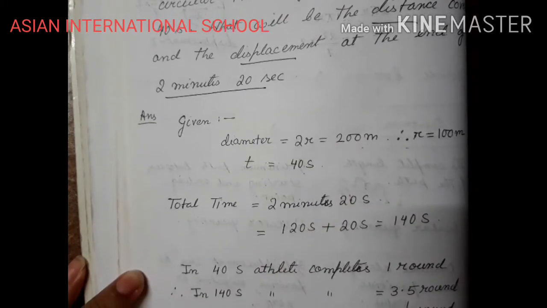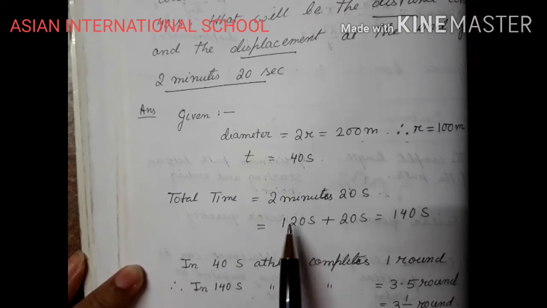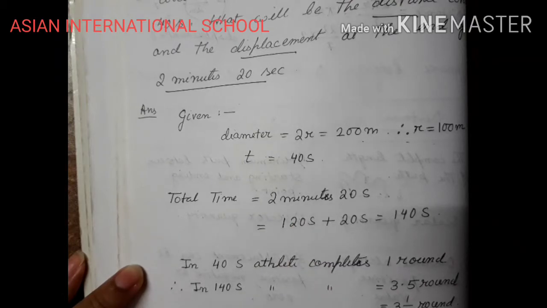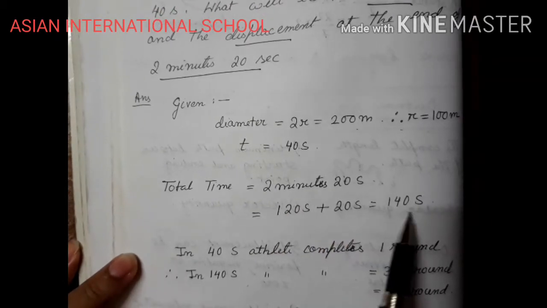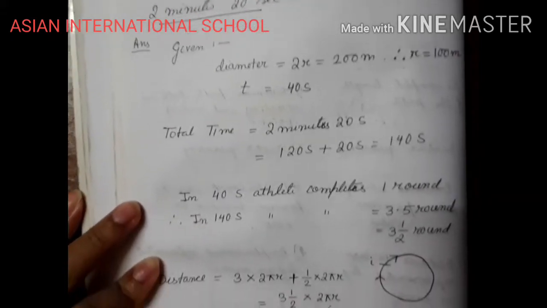Now the total time in which I need to find out the distance and displacement is 2 minutes 20 seconds. So 2 minutes means 120 seconds plus 20 seconds, that is 140 seconds in total. So in 40 seconds the athlete has completed one round. It is given in the question, right?